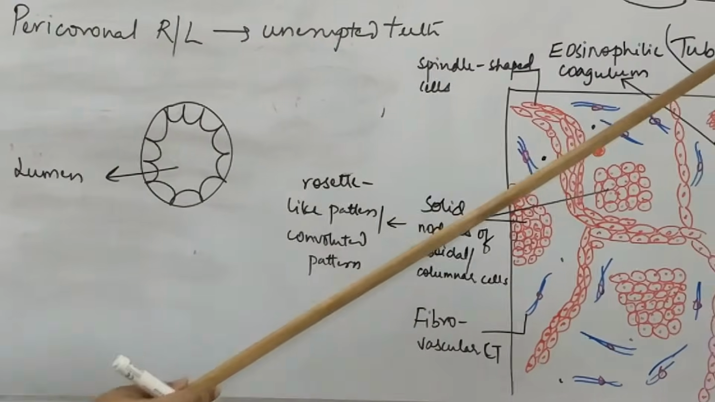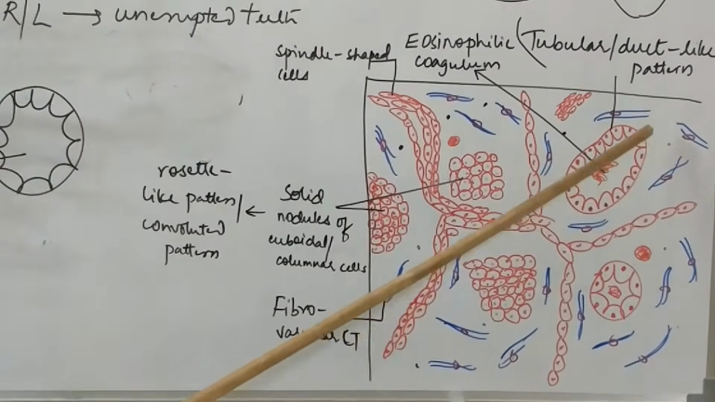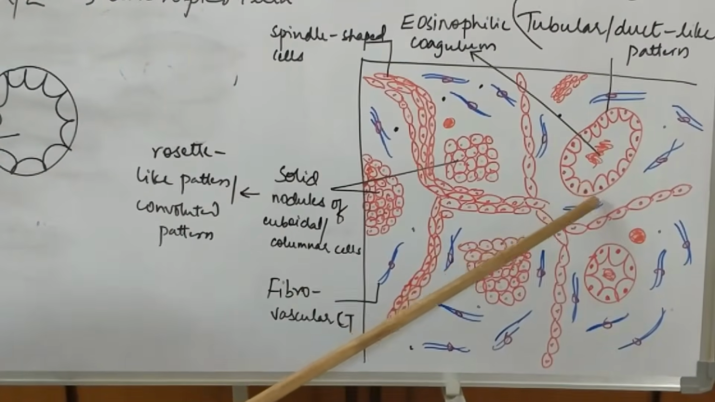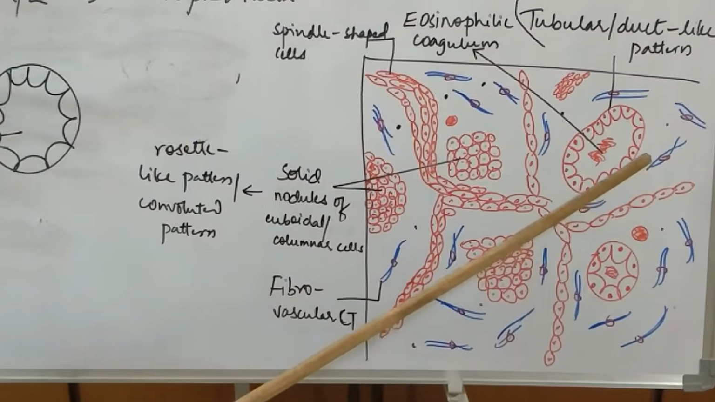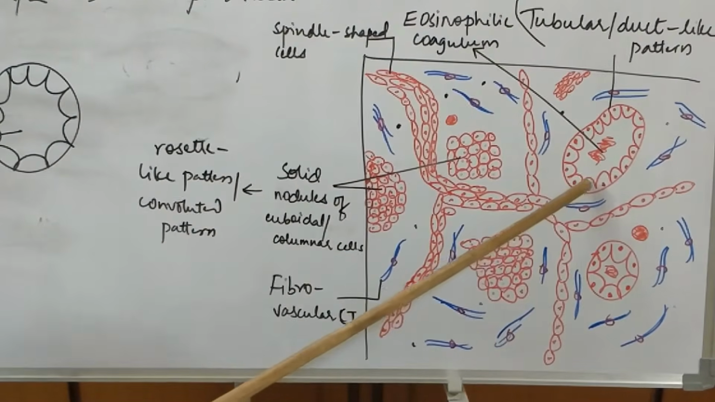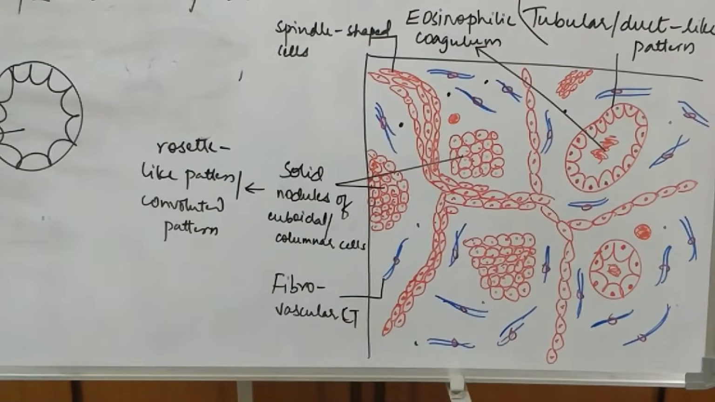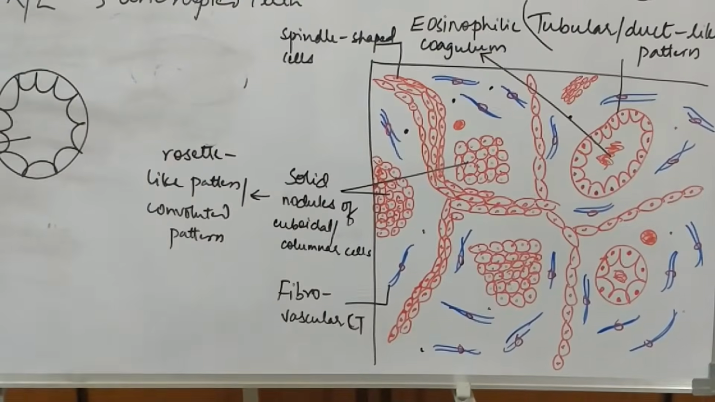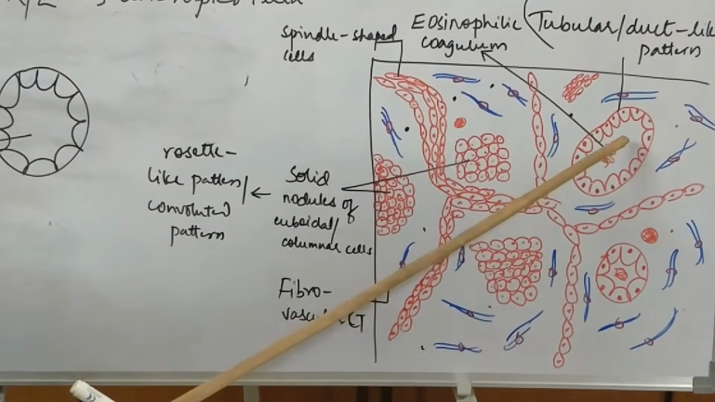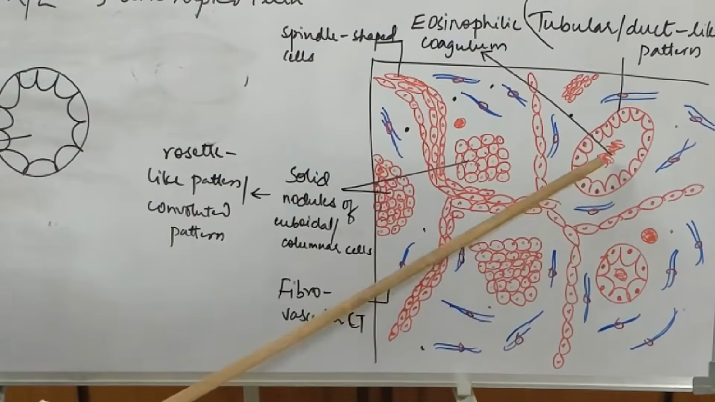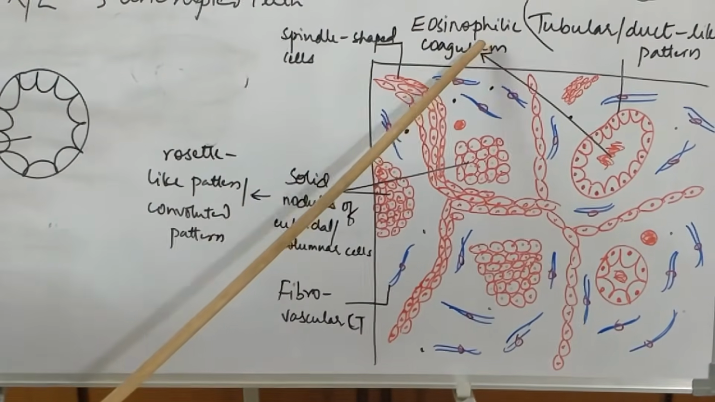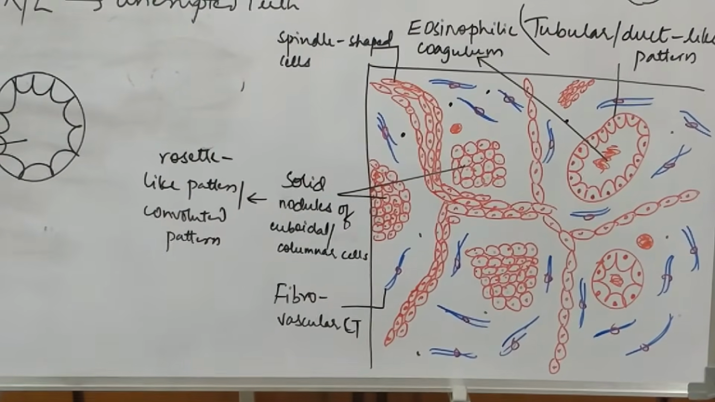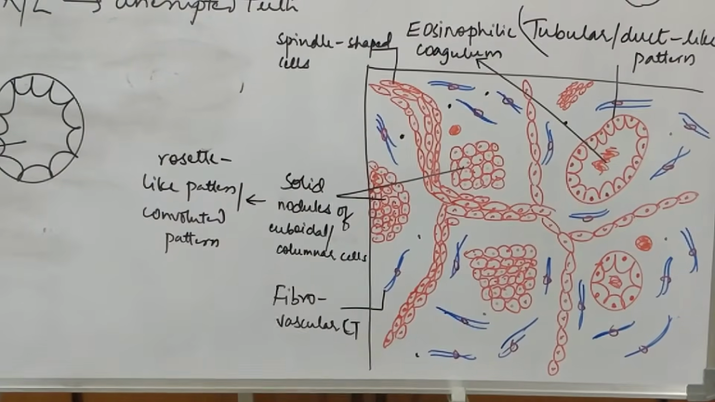So when we say duct-like pattern, the epithelium is arranged in a similar way. If you closely observe, the cells are cuboidal to columnar, and the nuclei are placed away from the lumen. This is also one important feature. The nuclei are placed away from the lumen, and inside, in the center, you see the lumen. Sometimes the lumen can be empty, or sometimes it can contain something called eosinophilic coagulum, which appears as a highly pink structure inside the lumen.